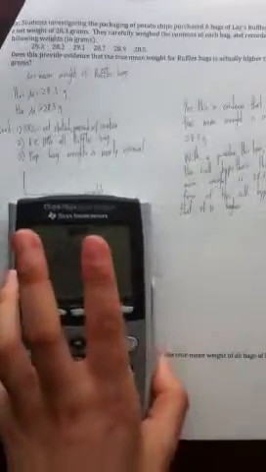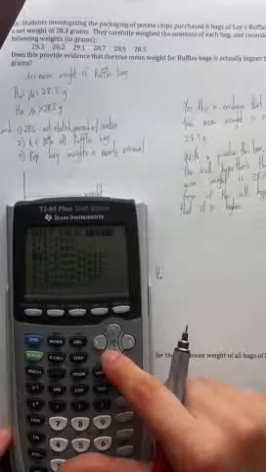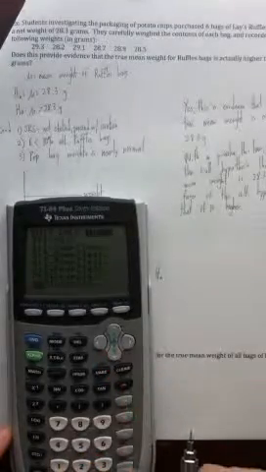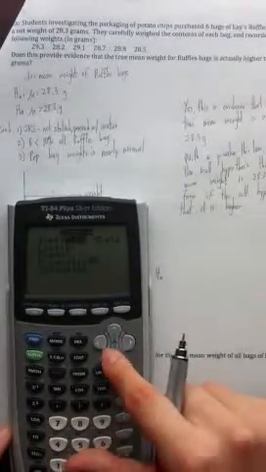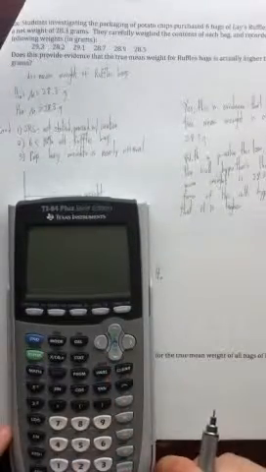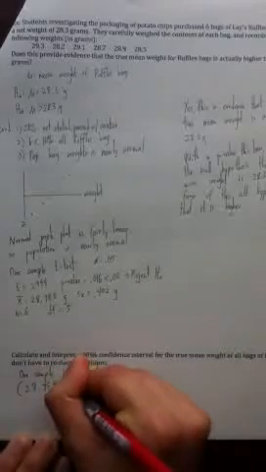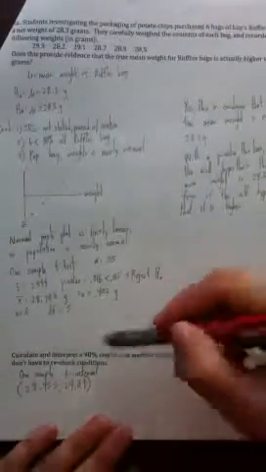So in your calculator, stat tests, t interval, and we want it to be 90% confidence interval. So it is 28.453 to 29.114.